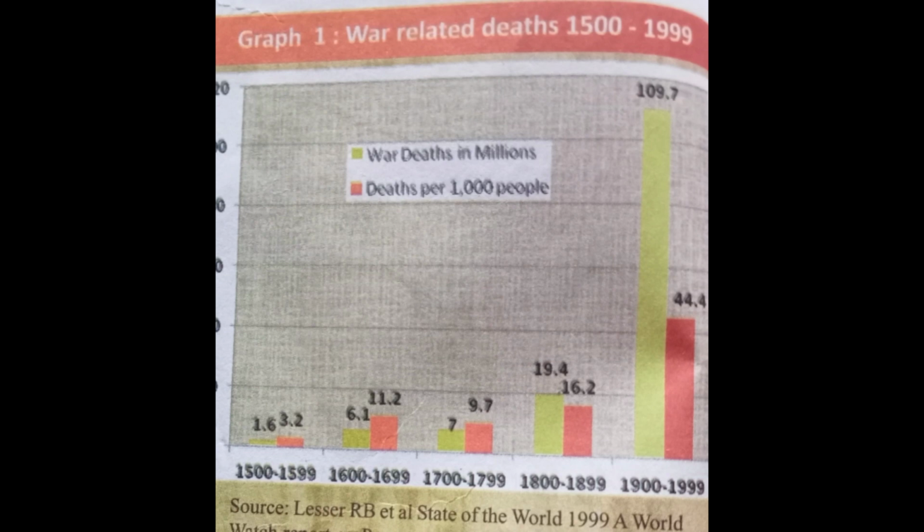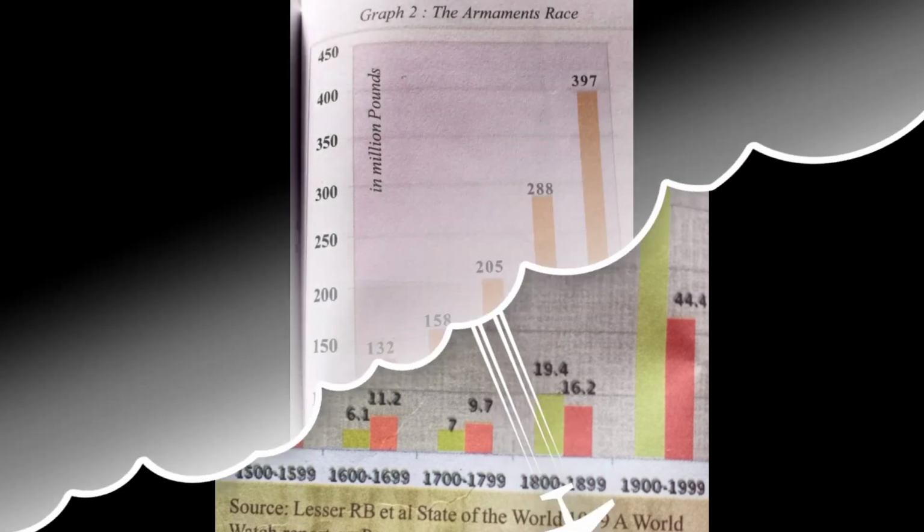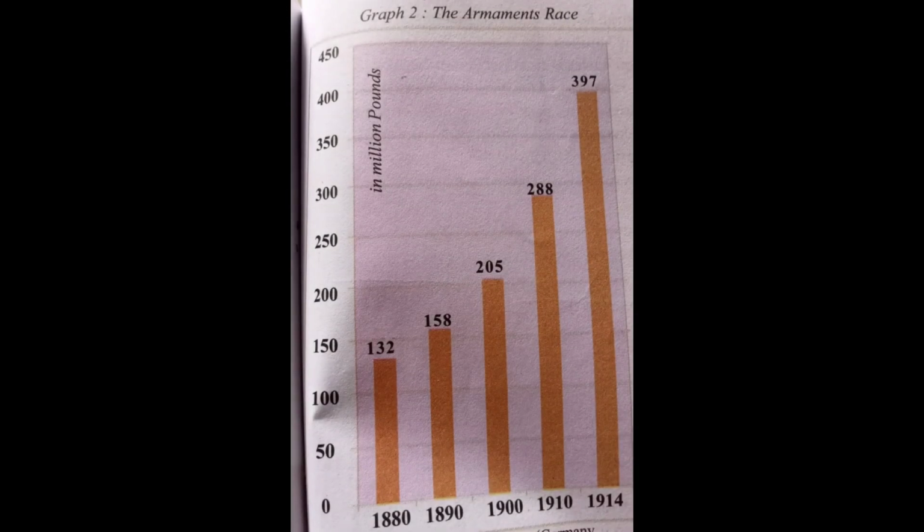Thus, less than 4 people out of 1,000 died in the 16th century, while it rose to more than 44 persons in the last century, nearly 4.5% of people.